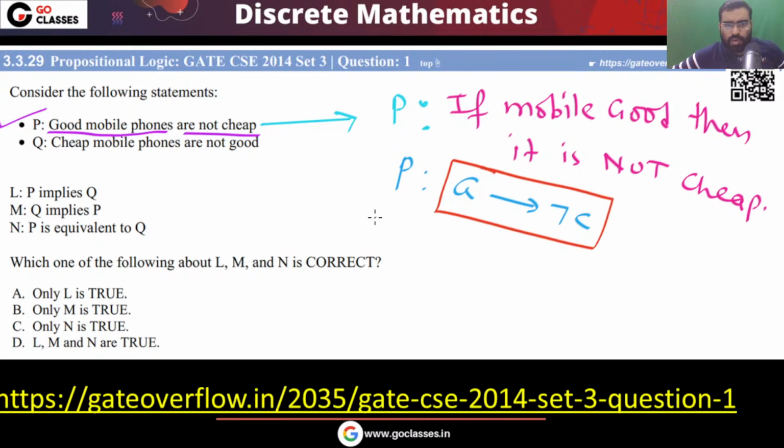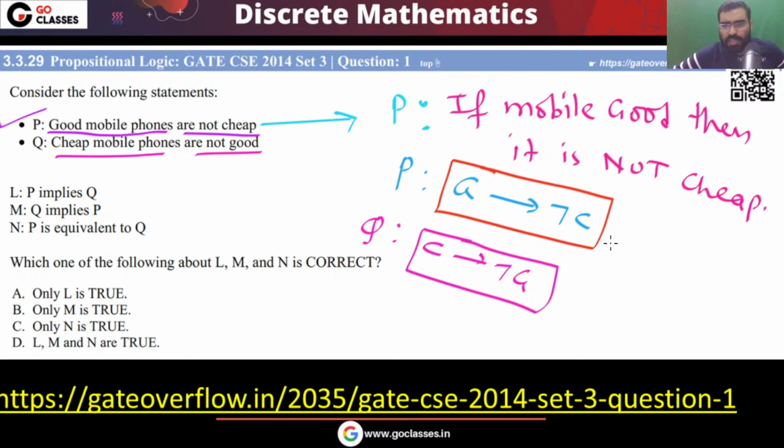Now what is this Q? This Q is saying cheap mobile phones are not good. If it is a cheap mobile, then it is not good. From these two, you can easily see that they are contrapositive of each other. Correct? Agree? They are contrapositive of each other.